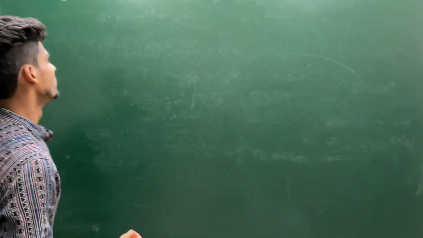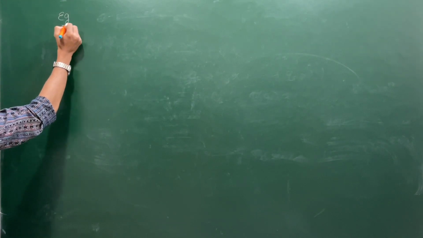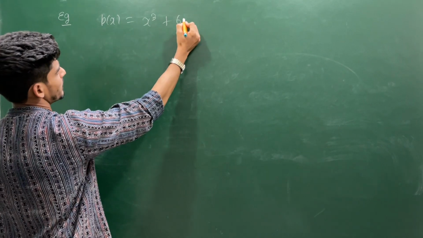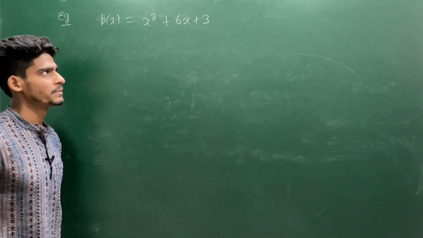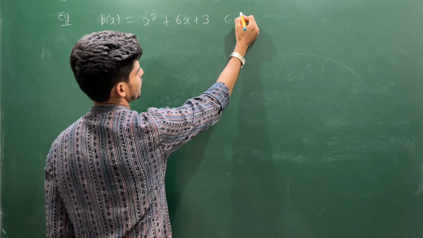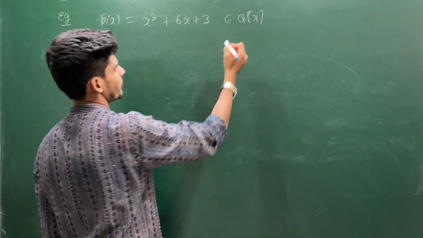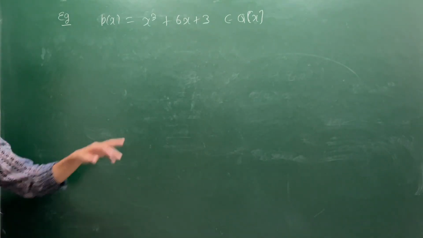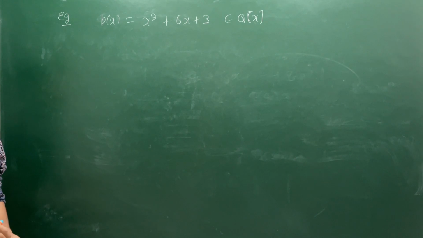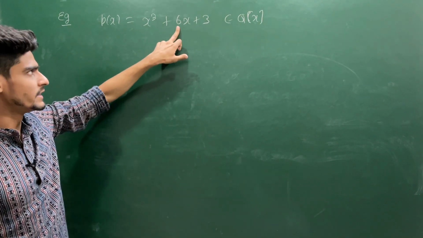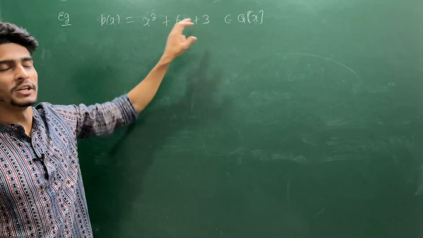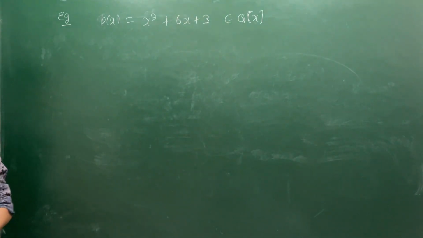Now let's see this question. Suppose I give you a polynomial which is x cube plus 6x plus 3. Let me define it over Q[x]. Whether this is irreducible or not, by Eisenstein criteria you can check this is an irreducible polynomial, because 3 divides 3, 3 divides 6, 3 divides 0, 3 divides 3, 3 does not divide 1, and 3 square does not divide 3. So this is irreducible by using Eisenstein criteria.